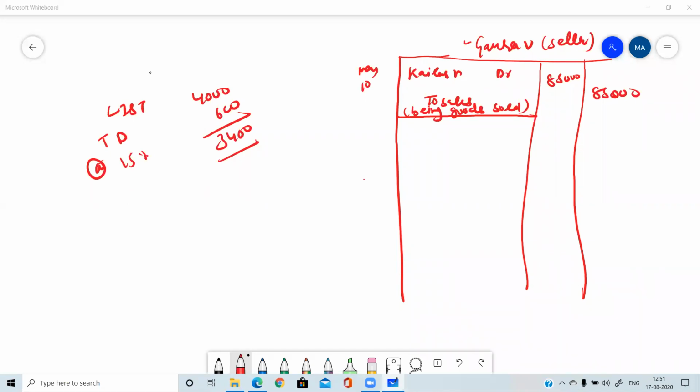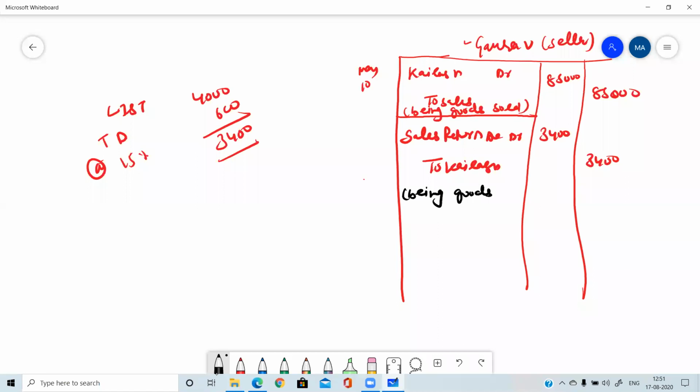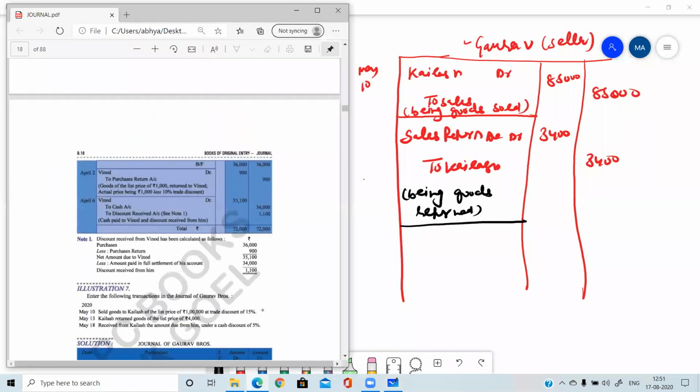So sales are always credited and sales return is debited. Sales return account debit to Kailash, 3,400. This is the second entry. Being goods returned. Third entry. Yes, very good. Third entry is